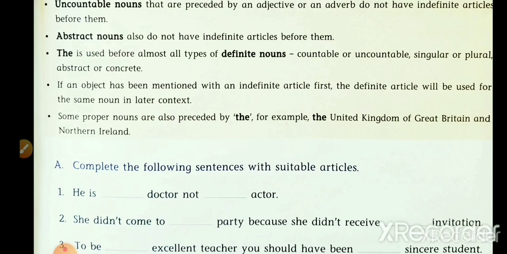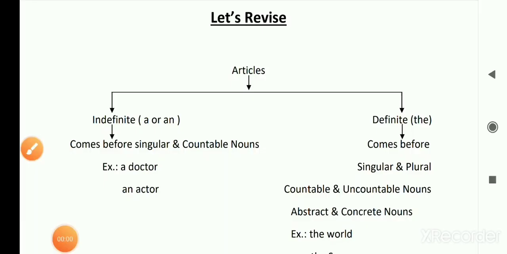Some proper nouns are also preceded by the. For example, the United Kingdom of Great Britain and Northern Ireland. Some limited proper nouns take the definite article the before them. So keep these points in mind while you are using articles in English grammar.